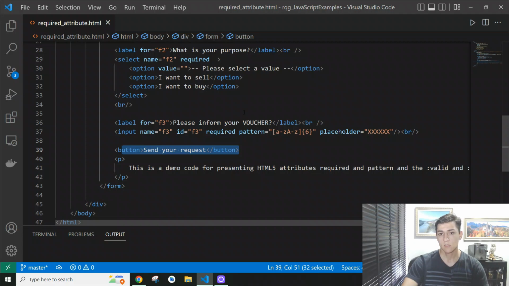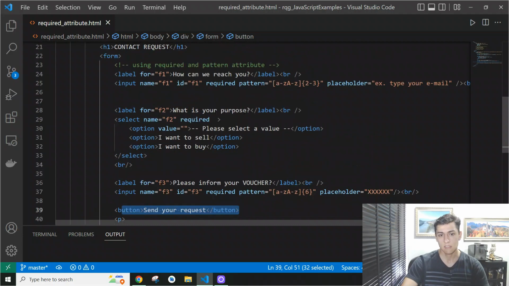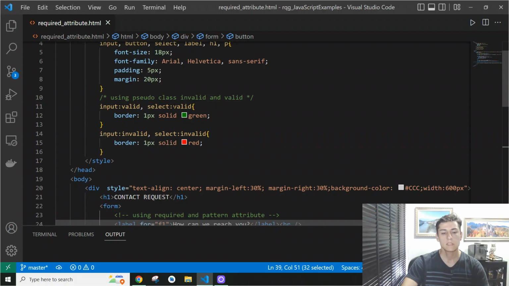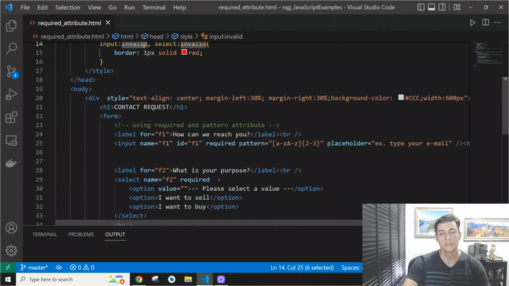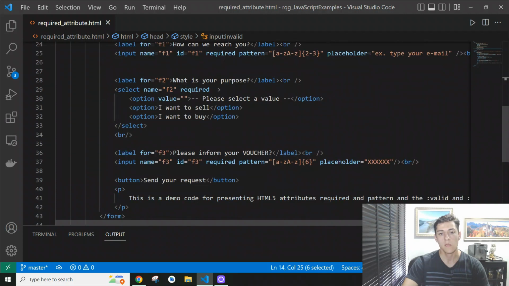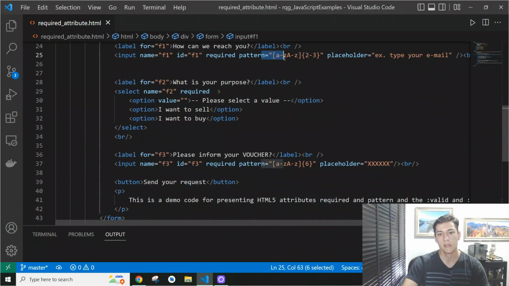But then there is one additional thing that uses CSS, the valid pseudo class and the invalid pseudo class. It means the following: if the field matches the criteria, if it's required and filled, or it has a pattern and the pattern is respected, then it is valid.